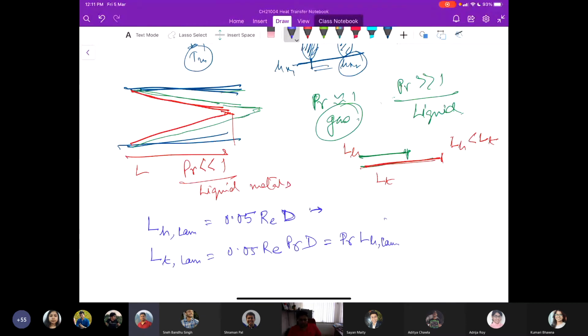Yeah. So this relation is quite interesting because if the Reynolds number is 20, the hydrodynamic entry length is about the same as, instead of writing exactly equals, it is numerically equal to the size of the diameter of the pipe. And it increases linearly with the velocity.